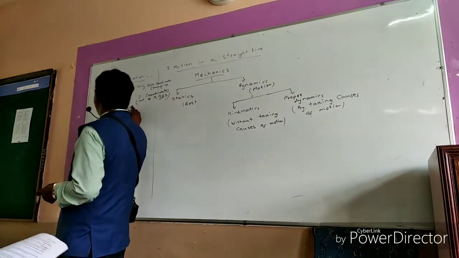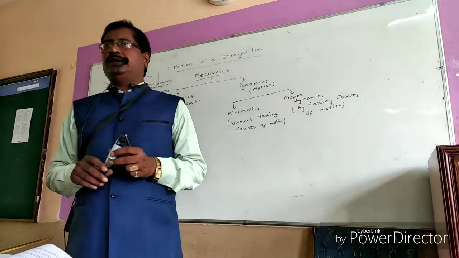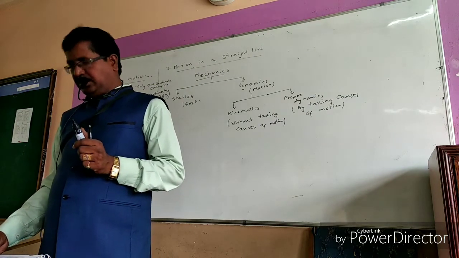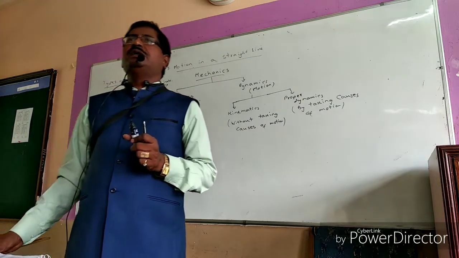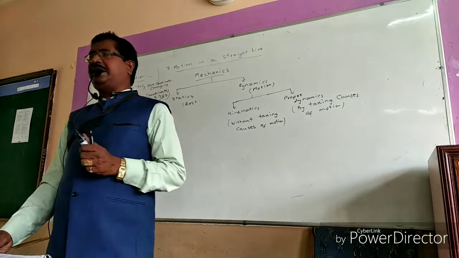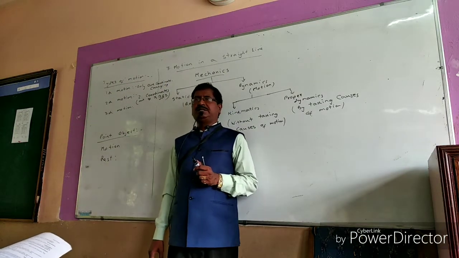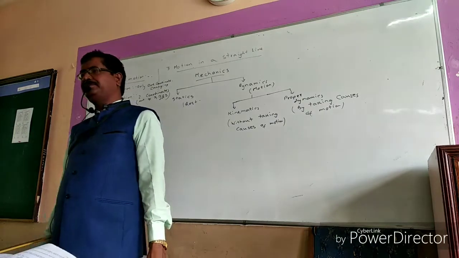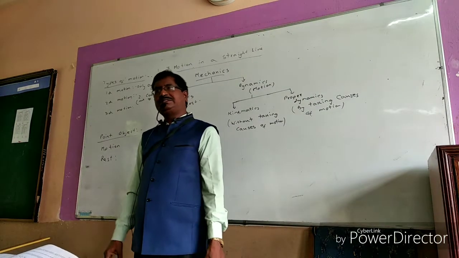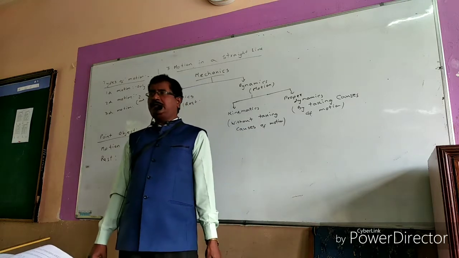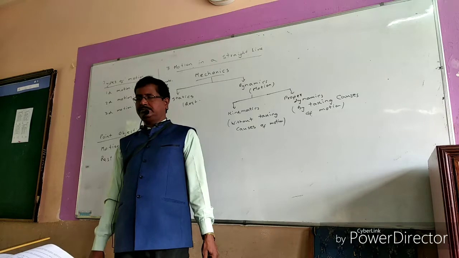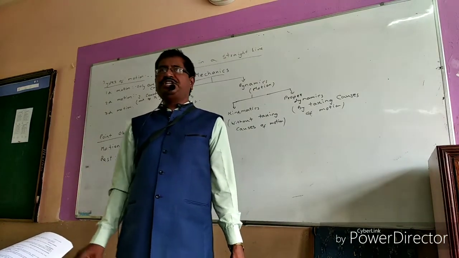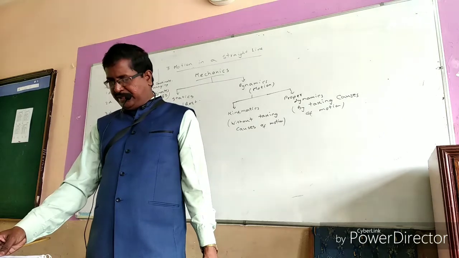Next, three-dimensional motion. If all three coordinates x, y and z specifying the position of the object change with time, then that is called three-dimensional motion. Example: